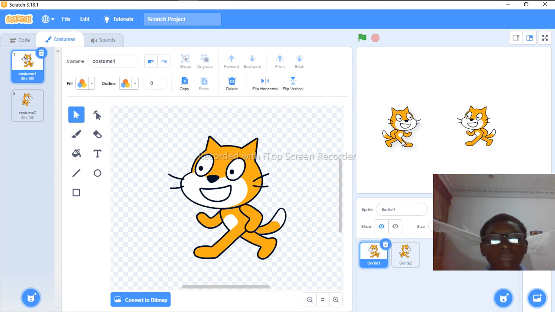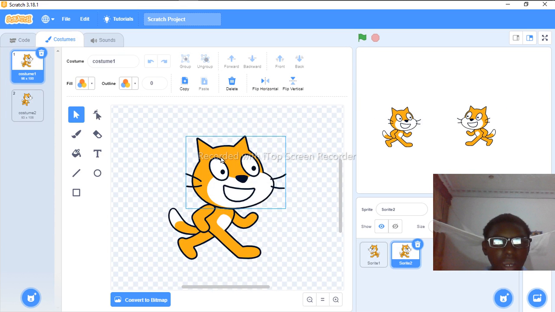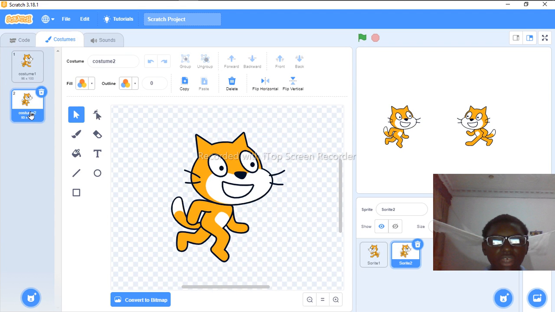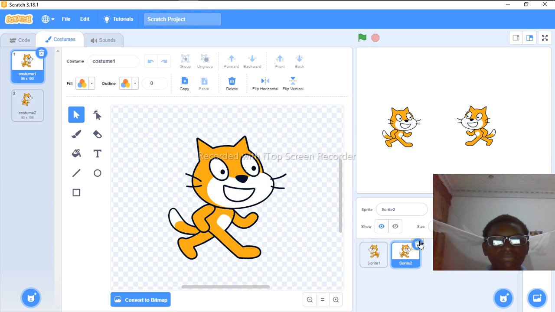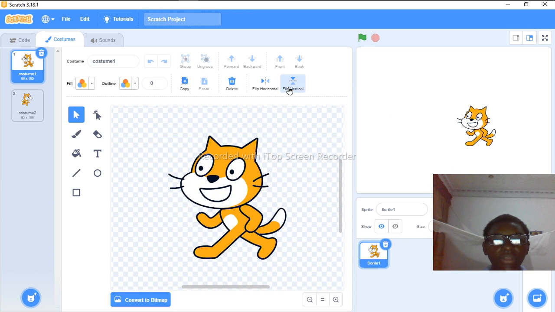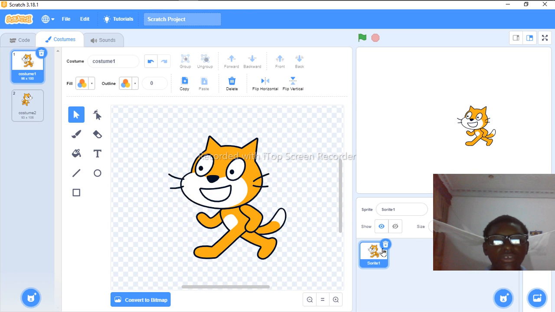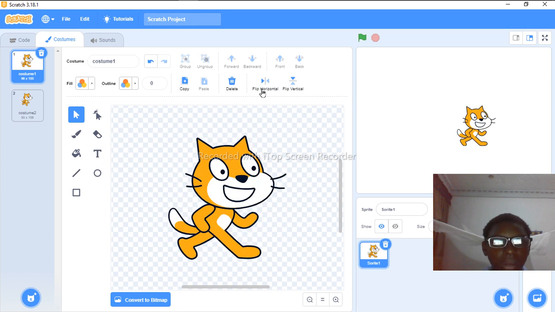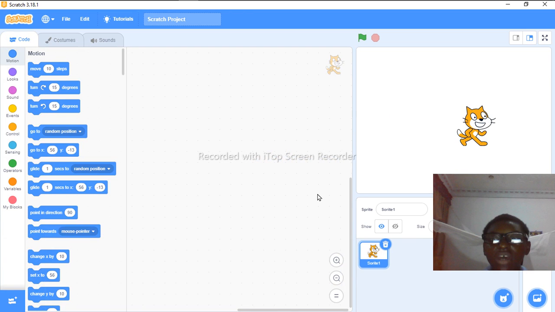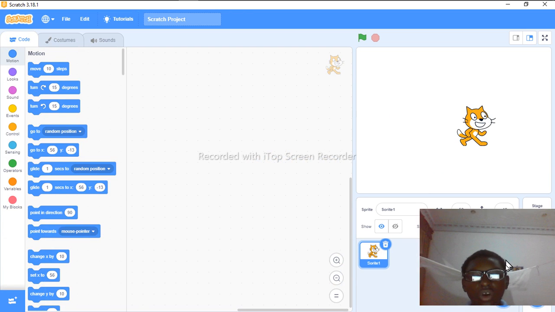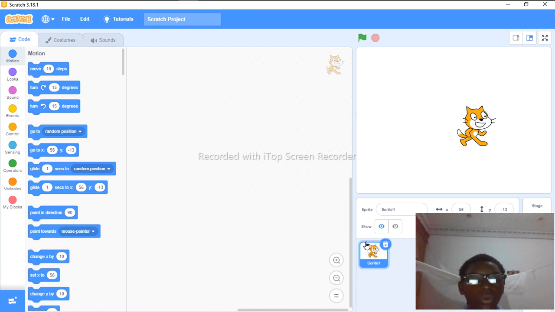Oh, maybe I can even change the costume. Can you see that? This one is this way. They're running to meet each other. Can you see that? So that is it. You can even flip vertical. Can you see that? I flipped it vertical. Sometimes you need to do that. So think about the way it works. So that is it. I believe I've explained everything on Scratch when you're starting out.